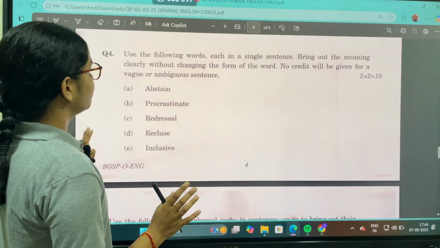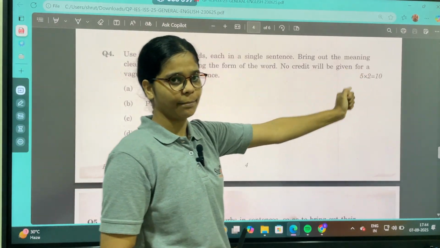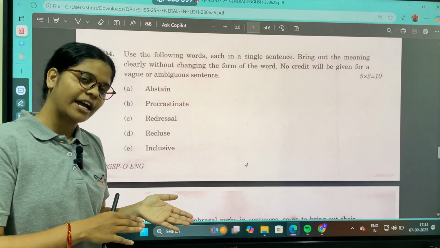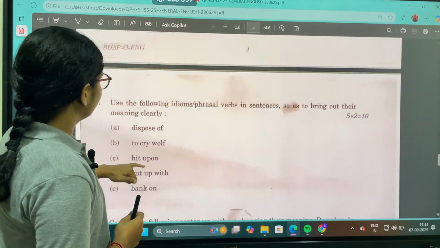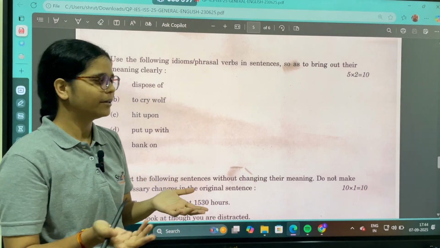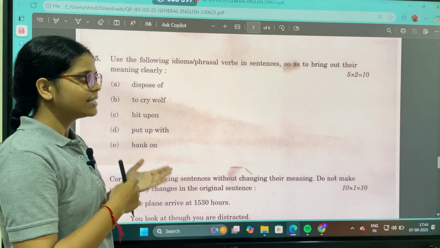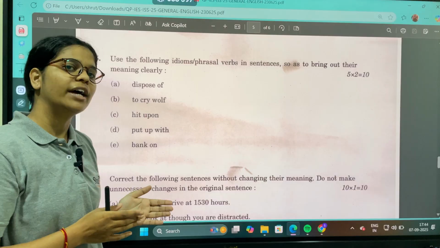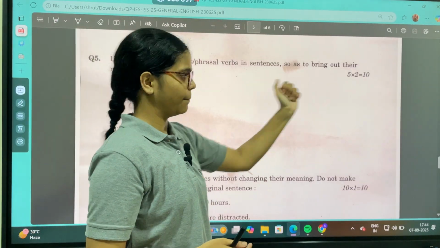No credit will be given for vague or ambiguous sentences. Alright, and again it consists of 10 marks. So if you would be knowing the synonyms that will be taught again in Startup Academy, so you would be easily grabbing all those 10 marks. Then we have idioms and phrasal verbs. Again, idioms से मुहावरे. ठीक है? So in these are again to be used in the sentences. You will not be asked to write the meanings of the idioms. Instead, you are asked to write the sentences. इनके भी sentences बनाने पड़ेंगे. Again, these are for 10 marks.